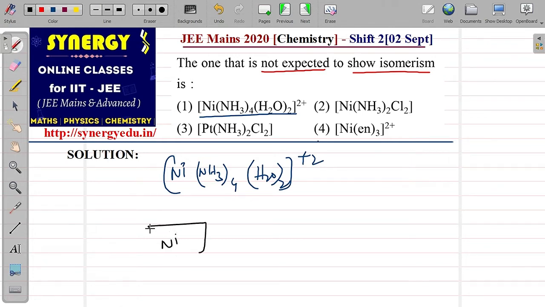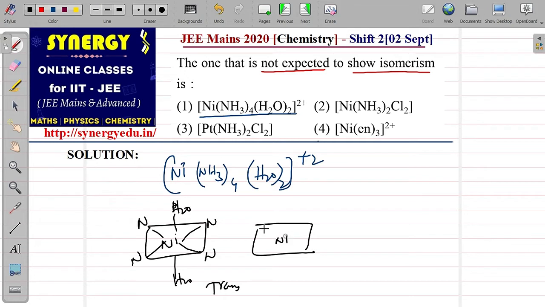If you draw the octahedral structure, you can put ammonias here and the water molecules on the trans position. So this is trans, and we can also place them in adjacent positions like this, with the remaining ammonias like this. Now this comes under cis. Since it is exhibiting geometrical isomerism, this can't be our answer.